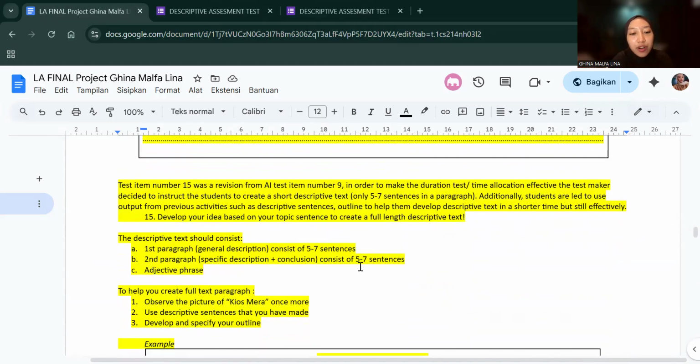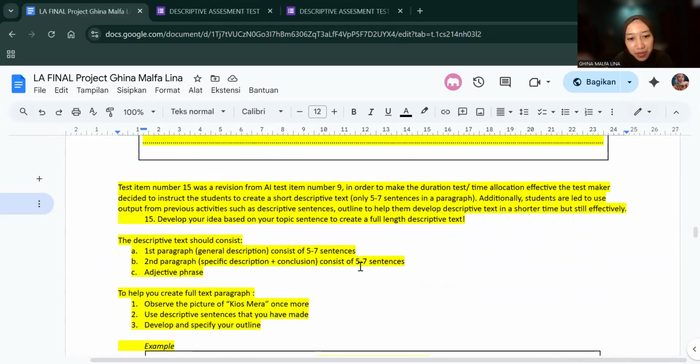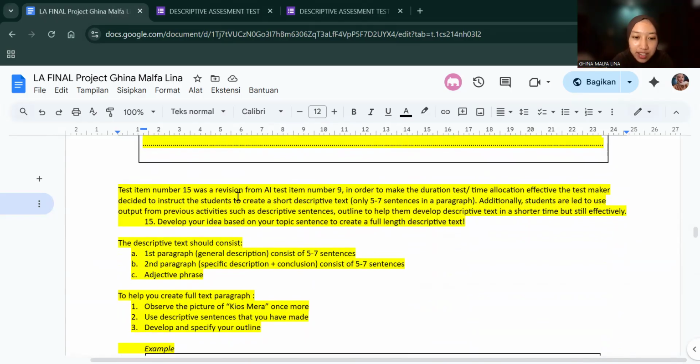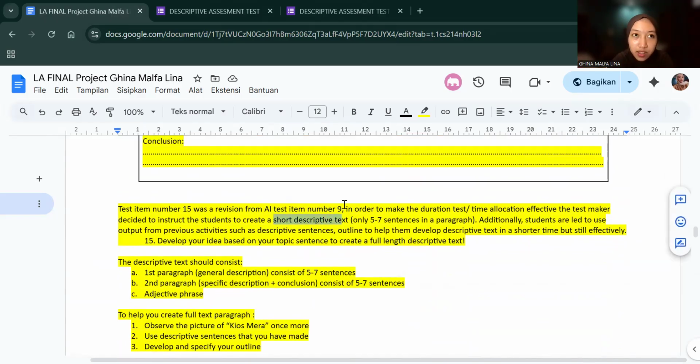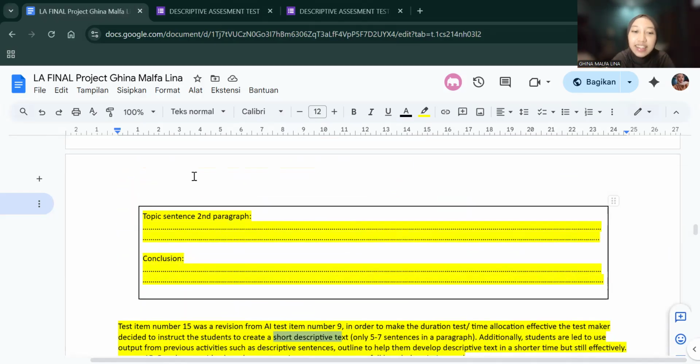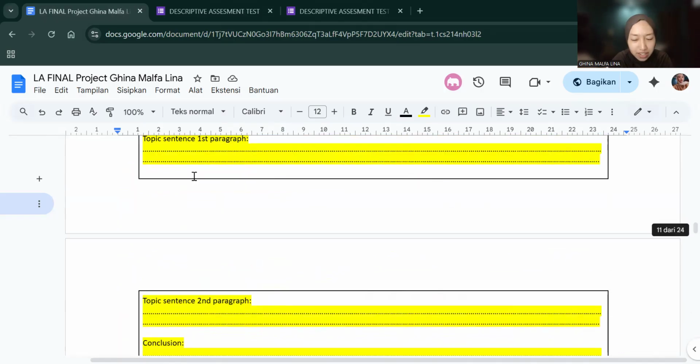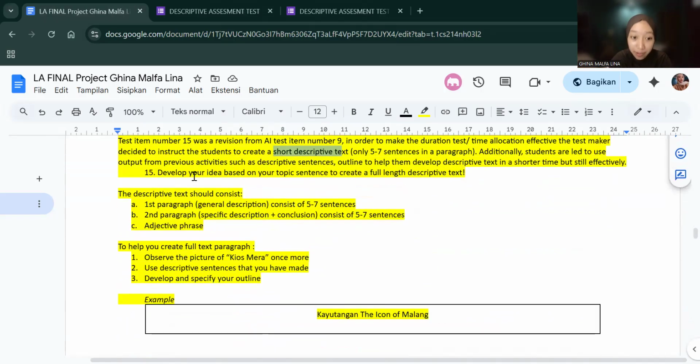Okay, and then for the last, test item number 15, it was a revision of test item number 9. Like what I said before, students have to create a short descriptive text. Because the time is shorter, they only need to write a short descriptive text using the outline and the descriptive sentences that they have made.